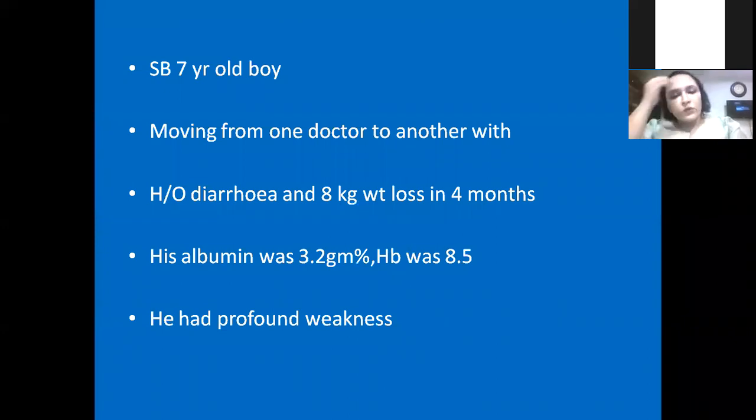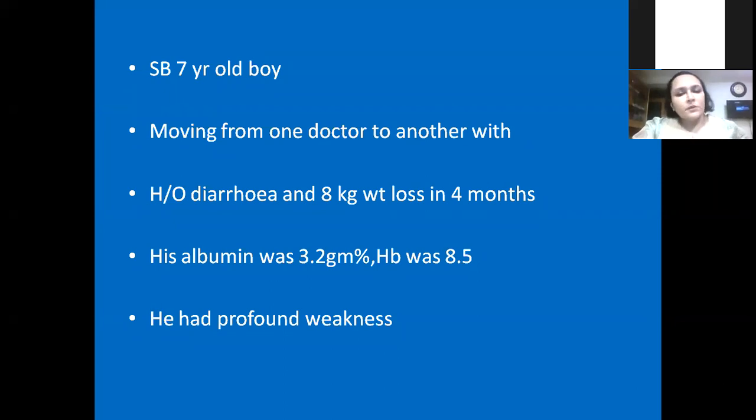So with that, we move to the second case. A 7-year-old boy moving from one doctor to another with a history of diarrhea. He had 8 kg weight loss in 4 months, which is significant. But everybody was giving antibiotics. Whatever antibiotic was on earth, the child had already received when the child came to us.